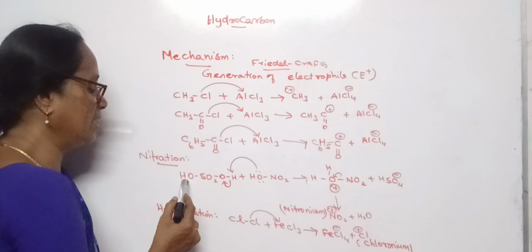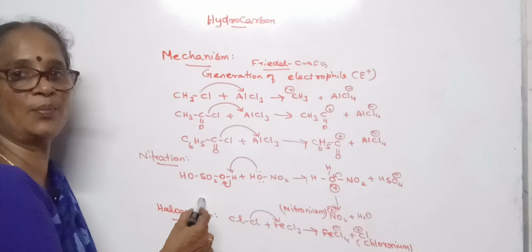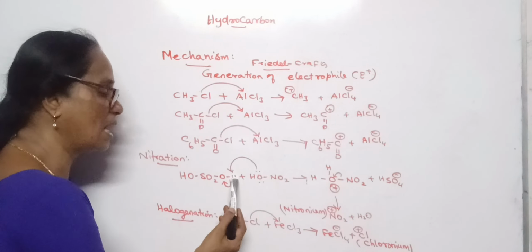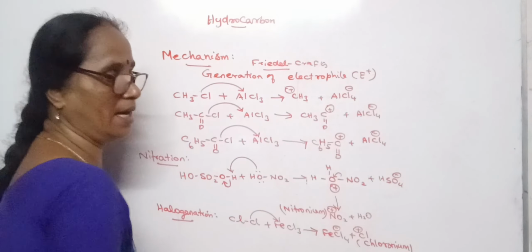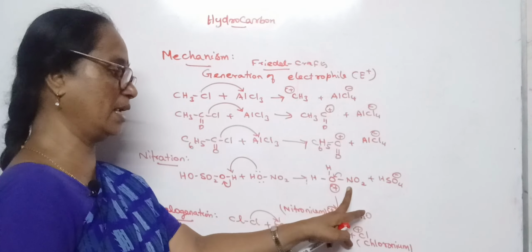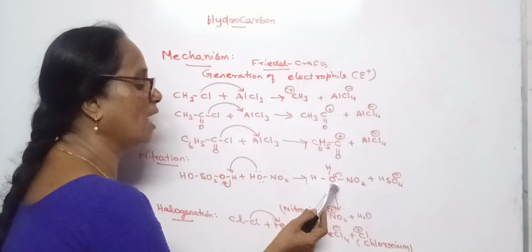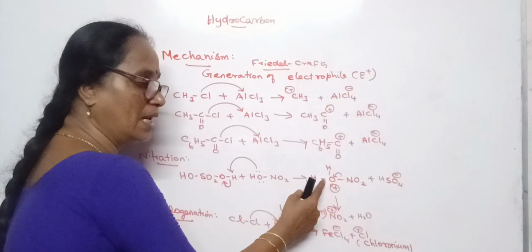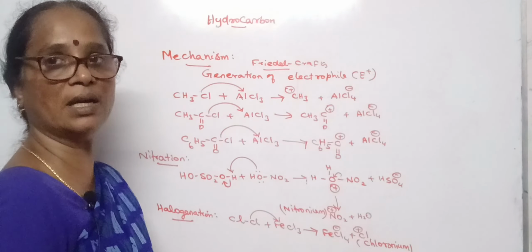Sulfuric acid we can write as HOSO2OH. Already I have given how the sulfuric acid structure can be represented. So the OH of nitric acid can attract the proton of sulfuric acid, where it forms protonated nitric acid because it has one proton excess. This is called protonated nitric acid and the bisulfate ion is produced. And the oxygen would never be stable with the positive charge. So this oxygen withdraws the electron from nitrogen and hence it forms water and nitronium ion.